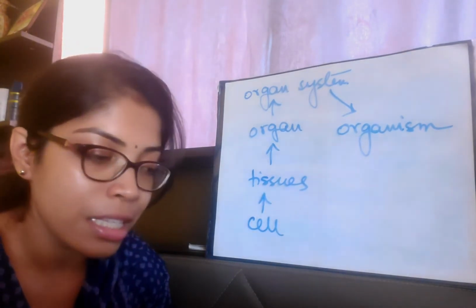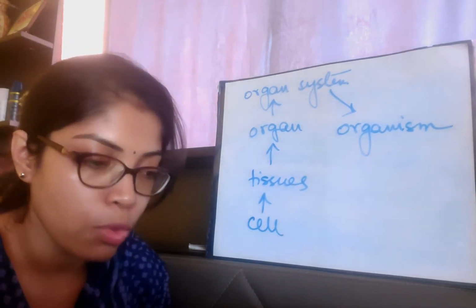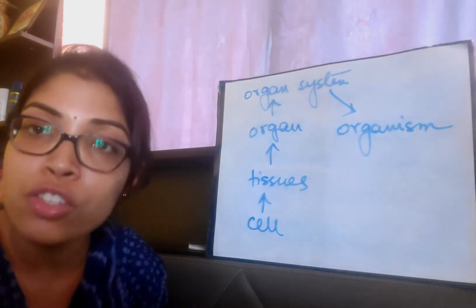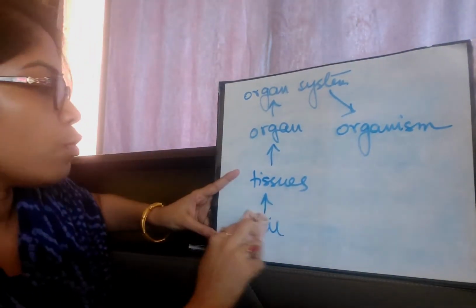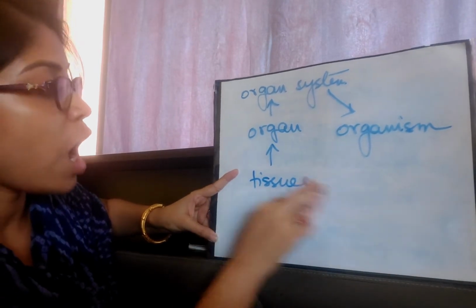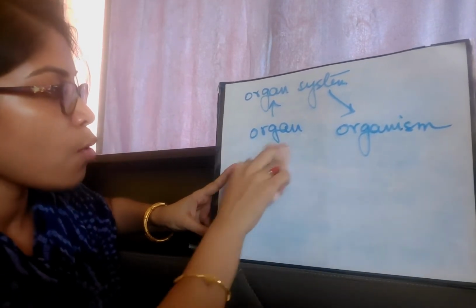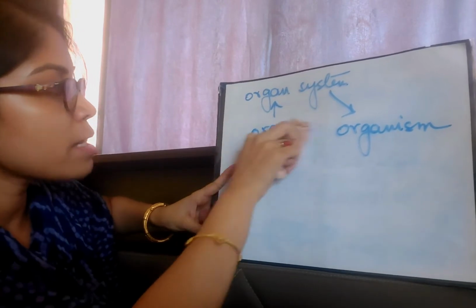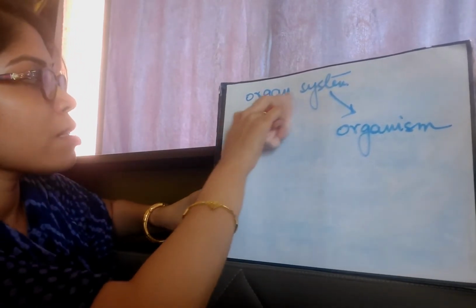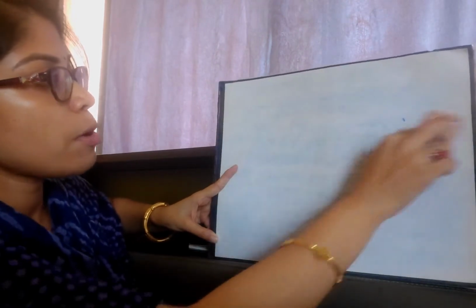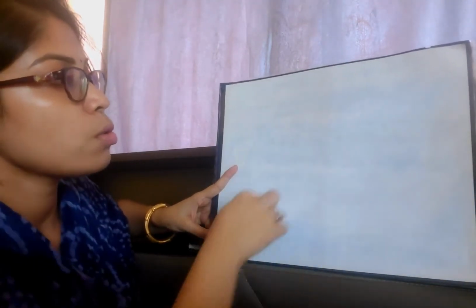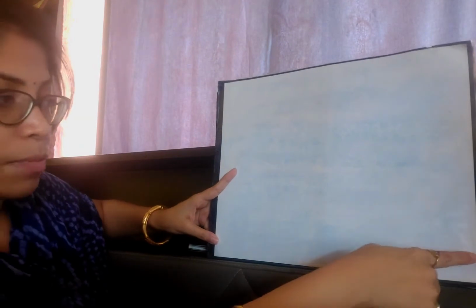Okay, so these things you will have to learn from the book. Next, moving on to the history of discovery of cell. So let's now move on to the history of discovery of cell, how cell was discovered, how from simple cells to complex cells, all these things were discovered. So we will talk about different scientists also who discovered these.